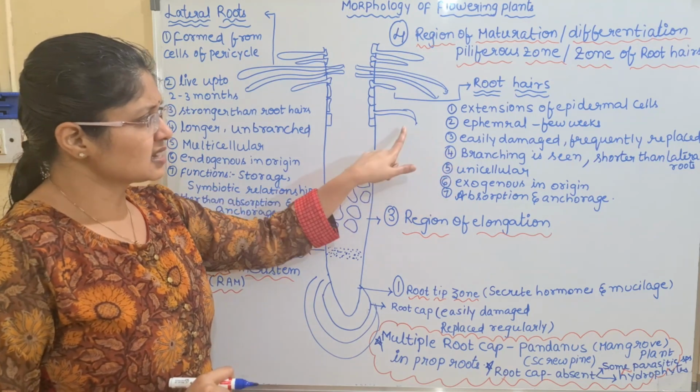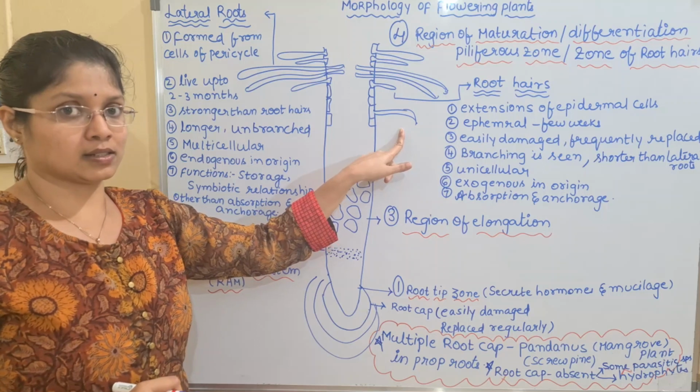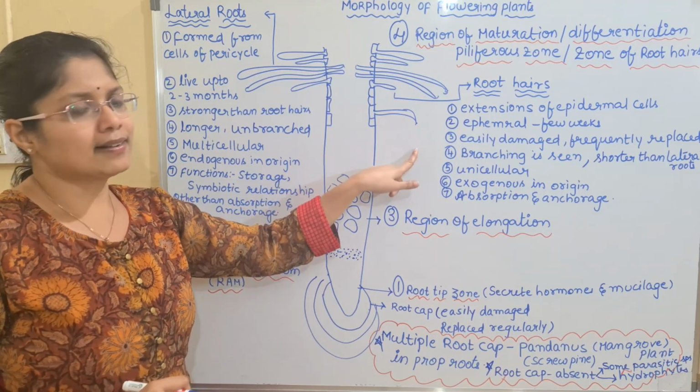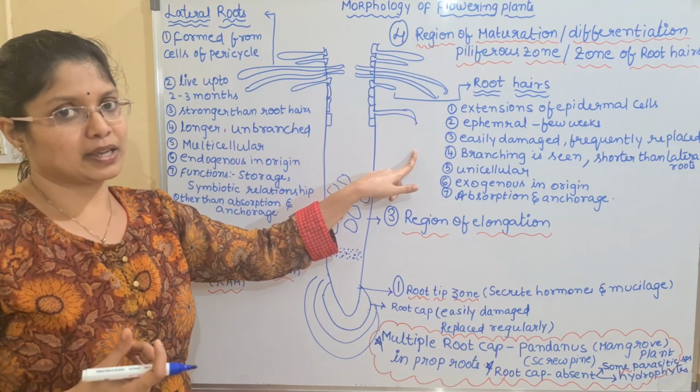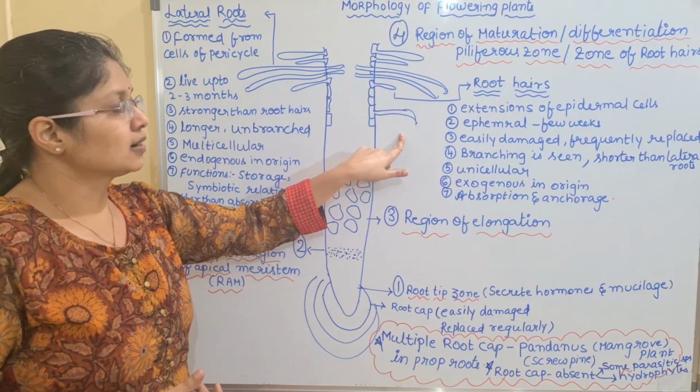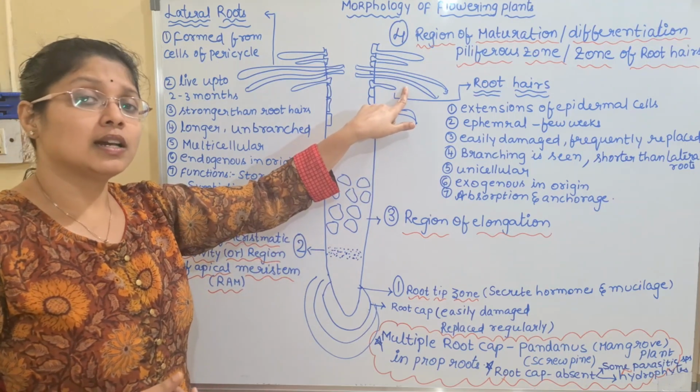And next, these are shorter than lateral roots. They cannot attain a greater length. Why? Because they are mainly short-lived. So they will have a shorter length compared to that of the lateral roots.